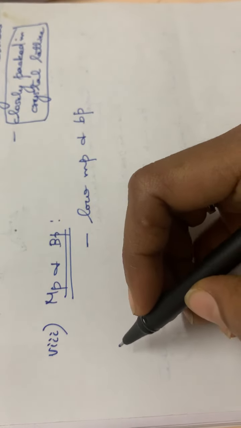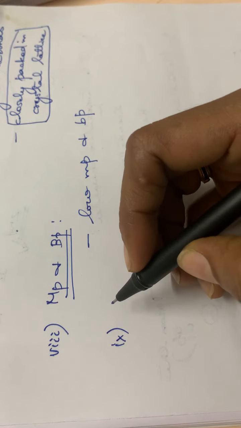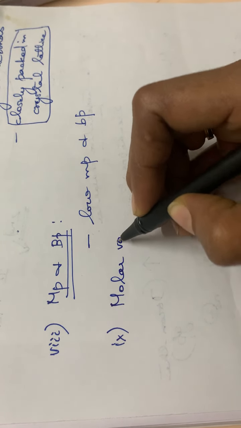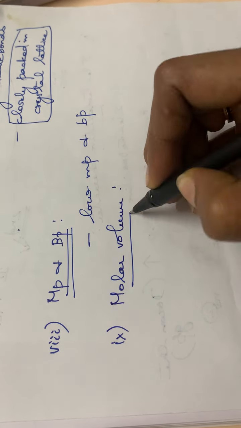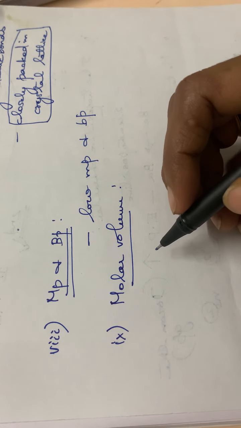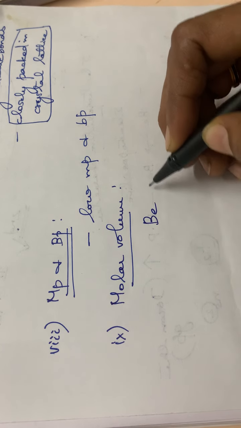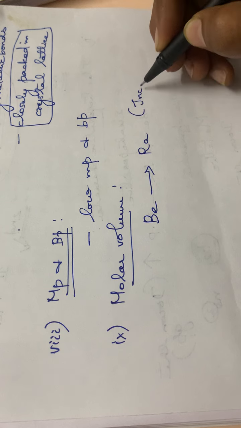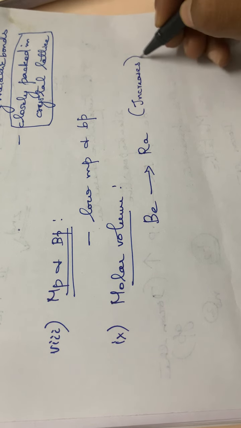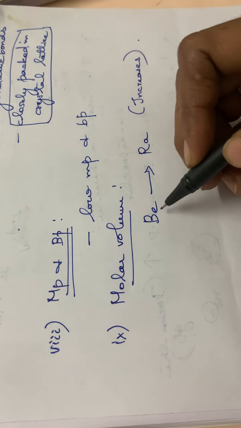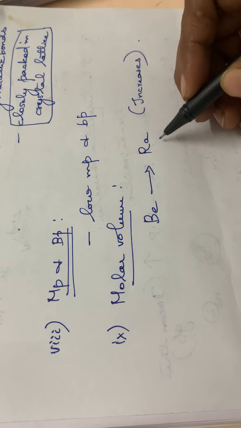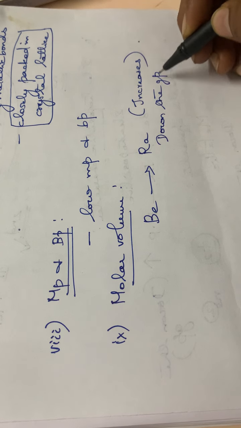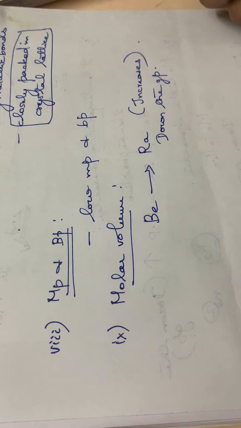Then the next point, the 9th point, molar volume. Molar volume increases regularly from beryllium to radium. From beryllium to radium means down the group, isn't it? Down the group, molar volume increases.